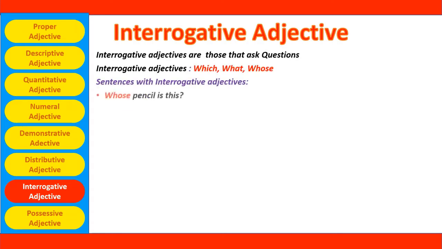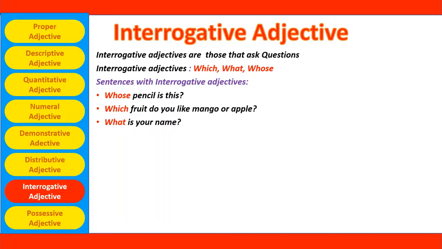Now let's see interrogative adjectives. Interrogative adjectives are those that ask questions. Interrogative adjectives are which, what, whose, etc. Sentences with interrogative adjectives. Whose pencil is this? Here, whose is the interrogative adjective which is with the noun pencil. Which fruit do you like, mango or apple? Again, which is an interrogative adjective which is accompanied with the noun fruit.